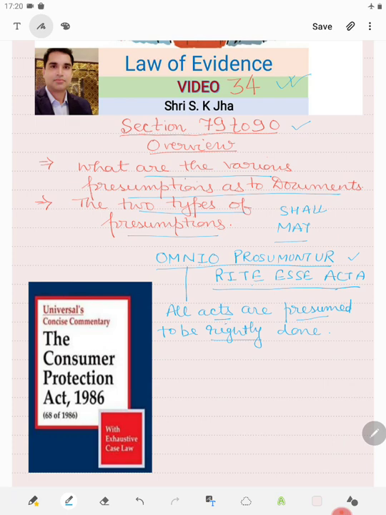So one of our basic presumptions is that whatever is done, we will presume it was done in the correct manner, and we will not be suspicious about everything else. Otherwise, it would be like seeing the whole world as wrong.